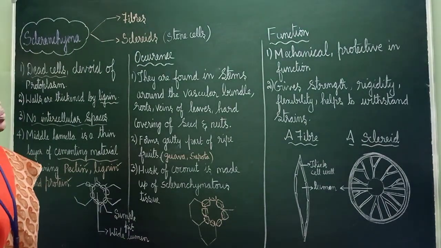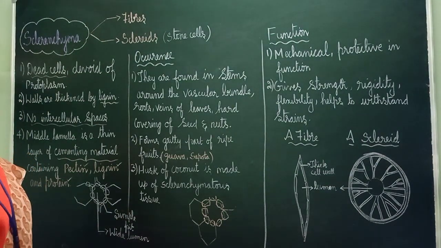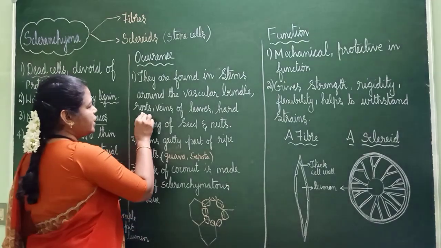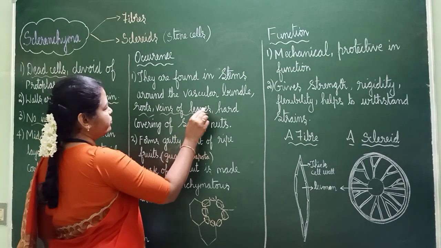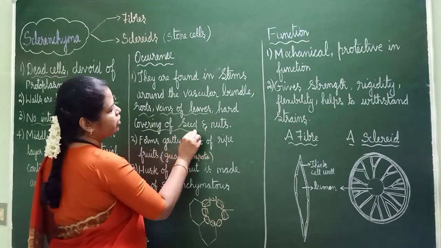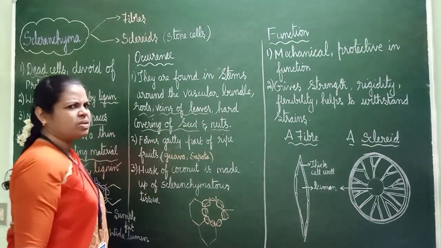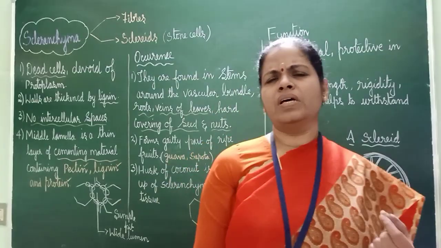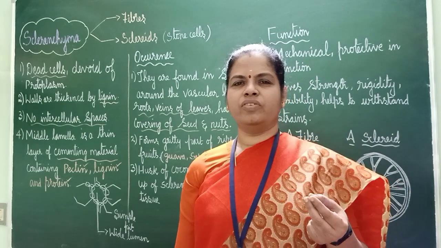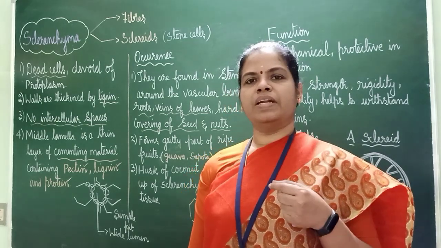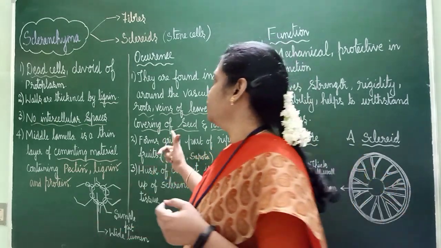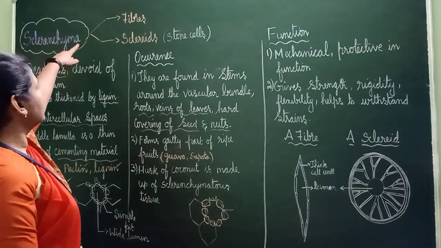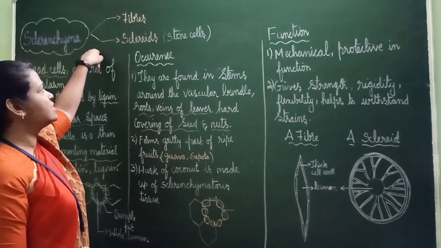Occurrence: they are found in stems, around the vascular bundle. They are also seen in roots, veins of leaves and the hard covering of seeds and nuts. Sometimes we think, how hard it is, what is it made up of? Some fruits and nuts are very hard. What is it made up of? Sclerenchyma.